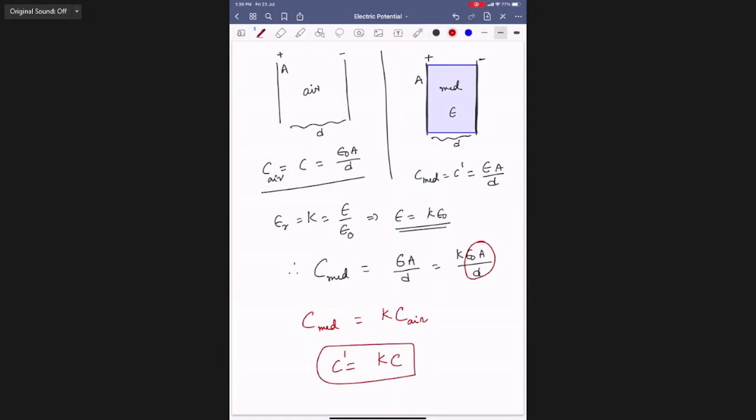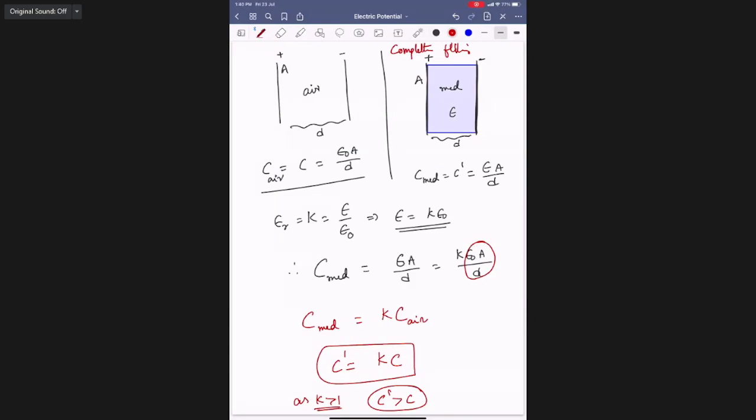That means not only by changing dimensions, if we change the medium, capacitance will change automatically, because epsilon is different from epsilon naught. This is called completely filling. Then as K is greater than 1, C dash will be greater than C.